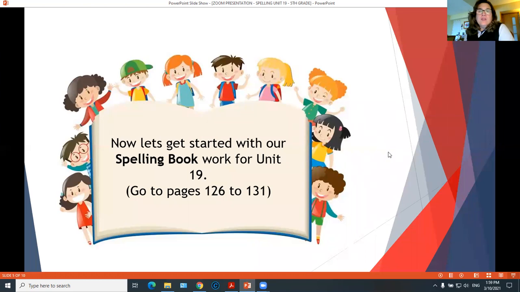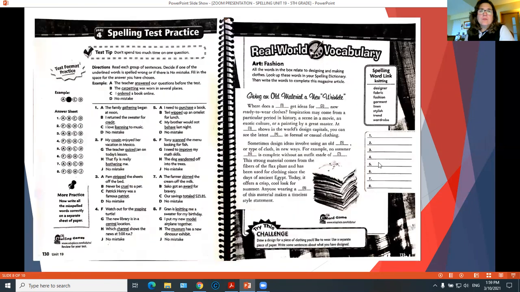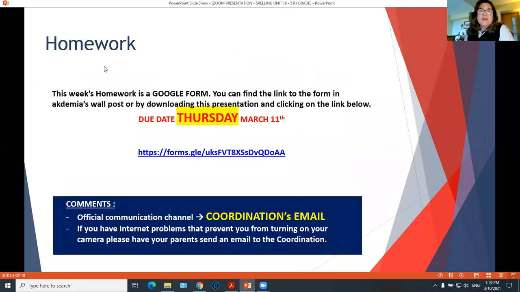Okay, so now you need to work on your spelling book. Unit 19, this is from pages 126 to 131. These are the pages. And once you finish completing your spelling book, you will complete a Google form, okay? The Google form is already uploaded in Academia. You will have a post with this link. You can click on the link, or you can download this presentation and click directly on the link.